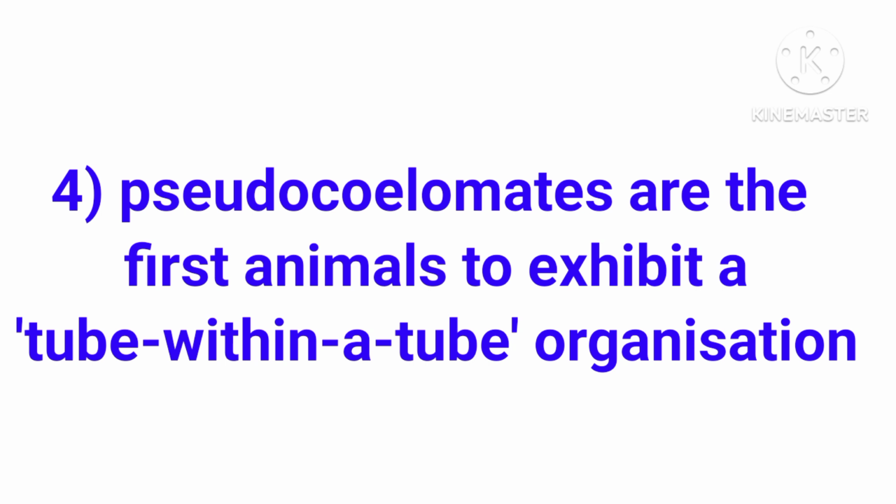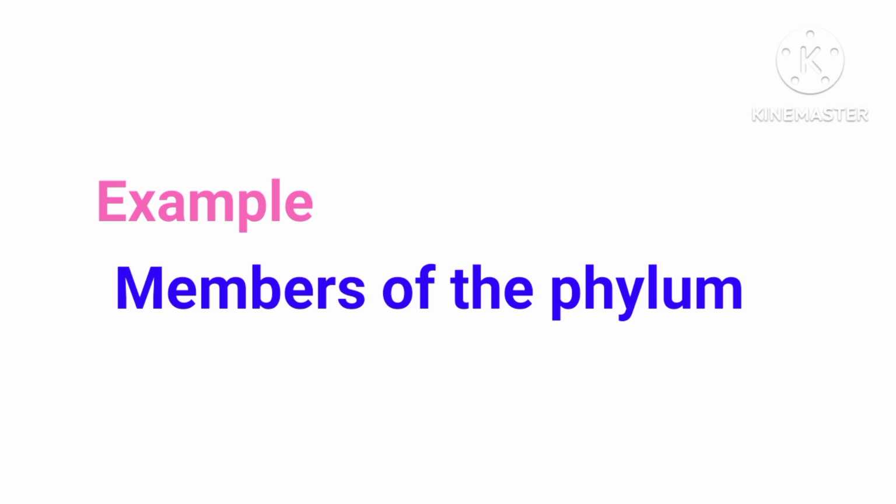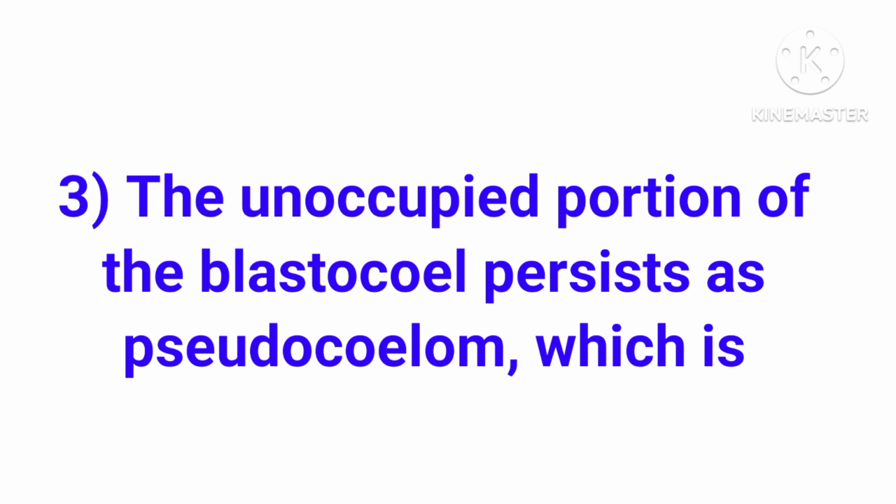Pseudocoelomates are the first animals to exhibit which organization, tube within a tube organization. Example: members of the phylum what, helminthes, nematoda, rotifera, etc.